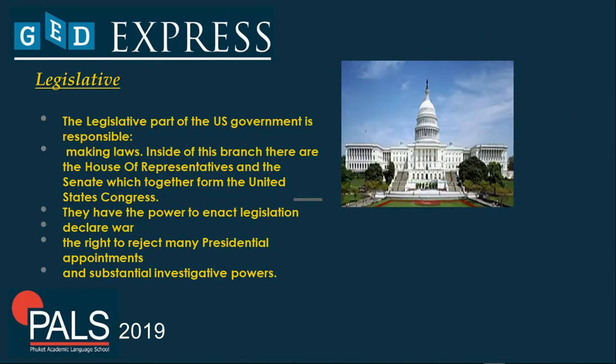Let's tackle the legislative branch. The legislative branch, part of the government of the United States of America, has the following responsibilities. They make laws. Inside this branch are the House of Representatives and the Senate, which together form the United States Congress.